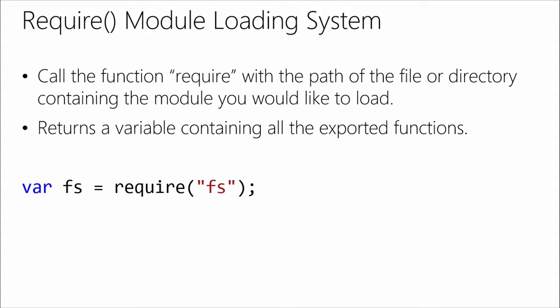Now, as we mentioned a couple of times already, how do you actually load a module? Well, you use the require function. You can actually give it the path of a file, so you can require another Node.js file or even a directory that contains the module that you would like to load. And everything that is exported from that module is then put into a variable.